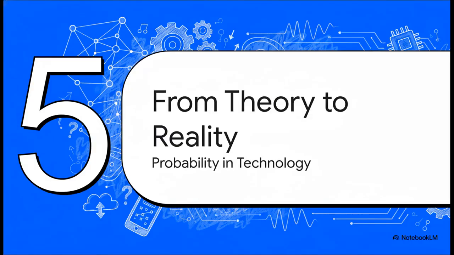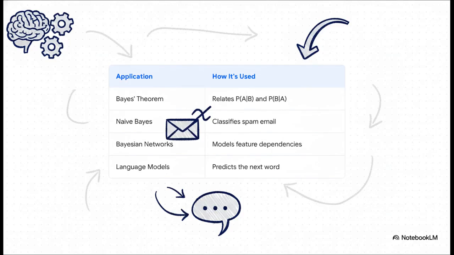Okay, so we've learned some vocabulary, some grammar. Why does any of this matter? Why build this language of uncertainty? Because, as it turns out, this is the engine running under the hood of so much of our modern technology. Yeah, I mean, this isn't just abstract math for a textbook. Look at these applications. That chain rule we just talked about, it's the key to how language models work. They predict the next most probable word in a sentence. And conditional probability is the heart of things like Bayes' theorem, which powers everything from your email spam filter to medical diagnostic tests.